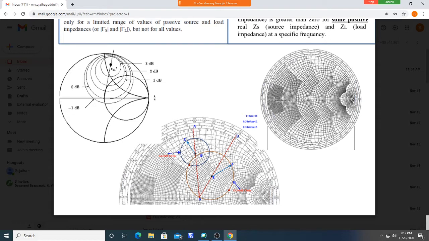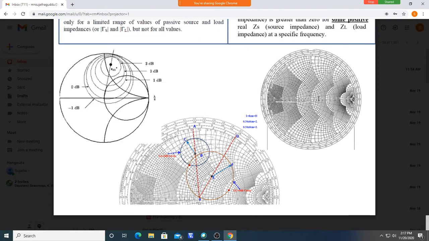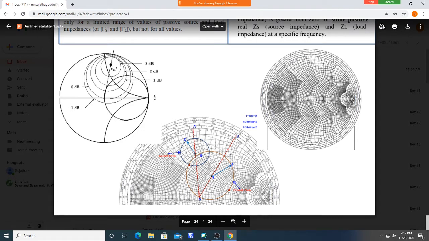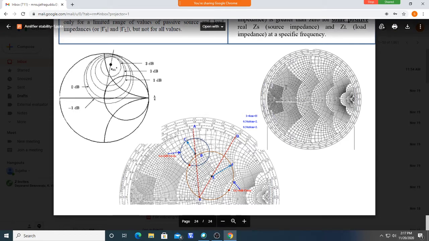So you should find out which values you have to take over this Smith chart to get a stable operation. You should use only those values. Then only the system will remain stable. That's why you should check for that. For that you should go for the graphical method. Graphically you have to find out what values you are supposed to use to get stable operation.